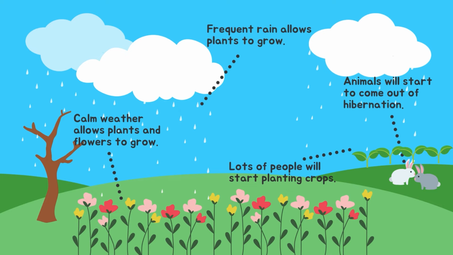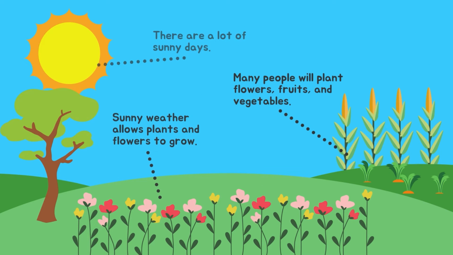Animals get out of their hibernation during this season. Spring is usually between March to May. In summer, it is super hot. This season has a lot of sunny days. This season allows for many people to plant flowers, fruits, and vegetables because they can grow in the weather conditions during this time period. Summer usually happens between June to September.